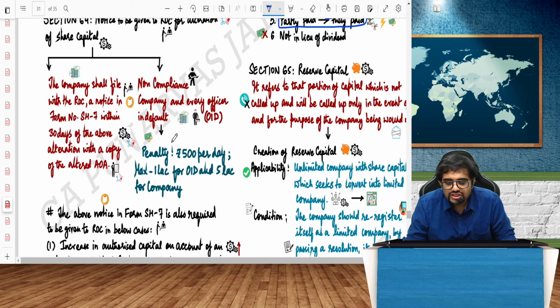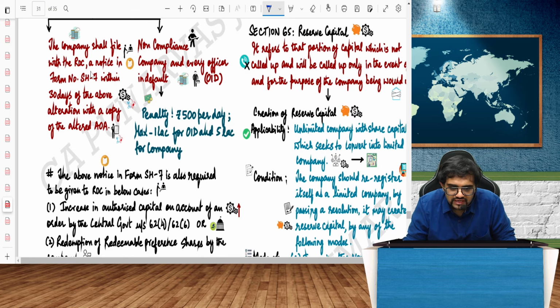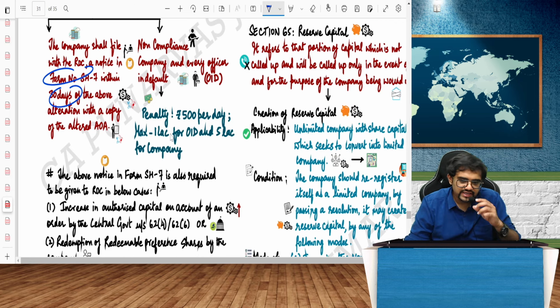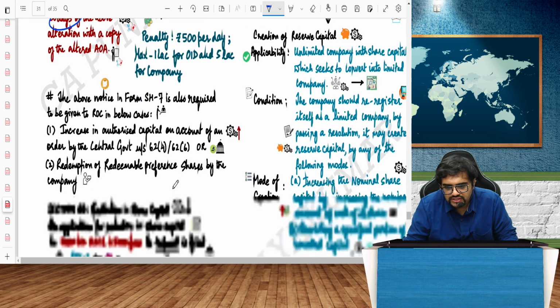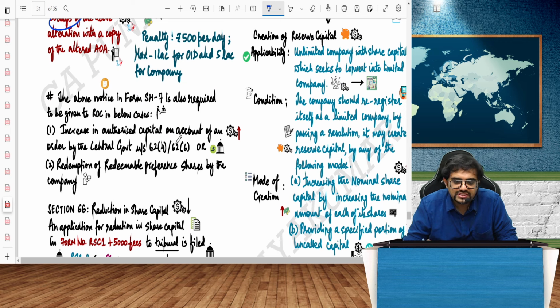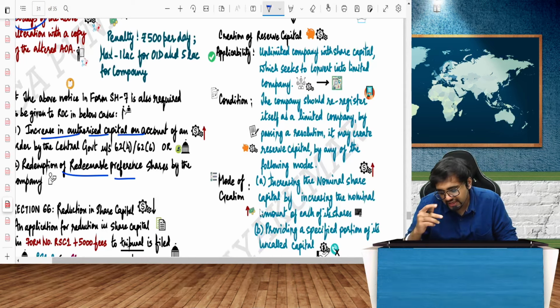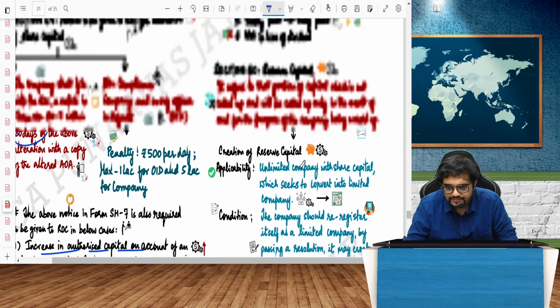So for every alteration of share capital, of course, you should file form SH-7 within 30 days. Non-compliance will attract 500 rupees, all those things. SH-7 shall be required in the below cases, as we have discussed: increase in the authorized capital, redemption of redeemable preference share capital, and so on, because the share capital is altering.